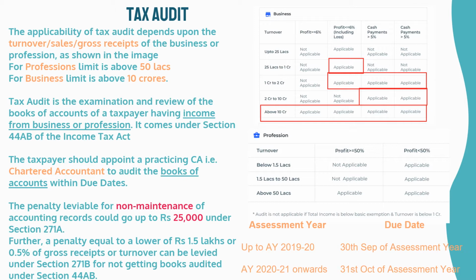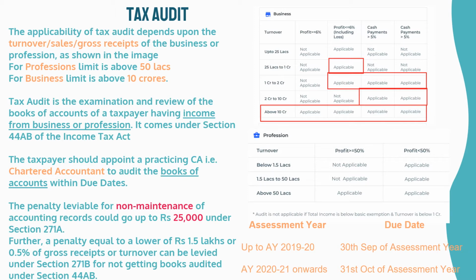The taxpayer should appoint a practicing chartered accountant to audit the books of accounts within due dates. The penalty leviable for non-maintenance of accounting records could go up to 25,000 rupees under Section 271A. Further, a penalty equal to the lower of 1.5 lakh rupees or 0.5% of gross receipts or turnover can be levied under Section 271B for not getting books audited under Section 44AB.